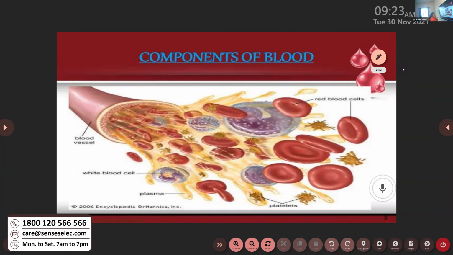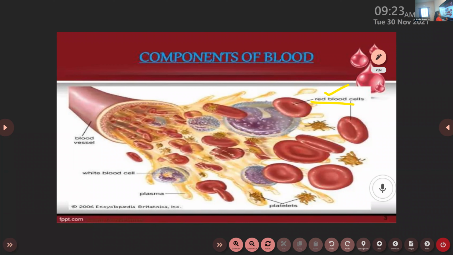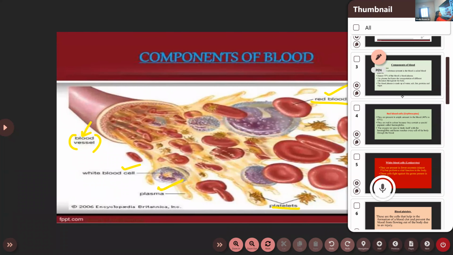What do you mean by blood? What are the different components of blood? As we told in the last class, RBC, platelets, plasma, and the WBC. These are the different components of the blood. The fluid part present in the blood is known as blood plasma, and it carries the necessary things, the nutrients and oxygen, throughout the body of an organism. And this blood is carried by a tubular structure. This tubular structure is known as blood vessel. So let us see the definition of blood vessel and the different parts of the blood vessel.